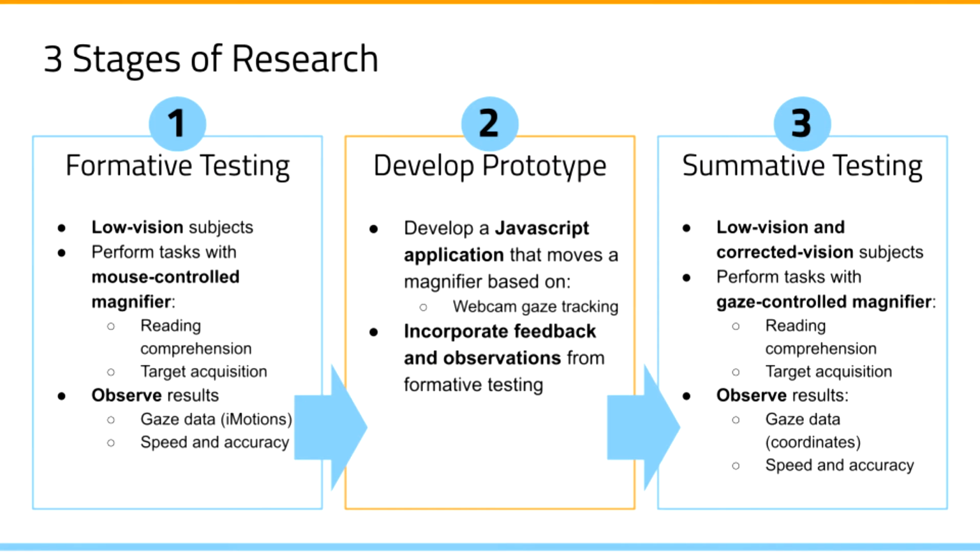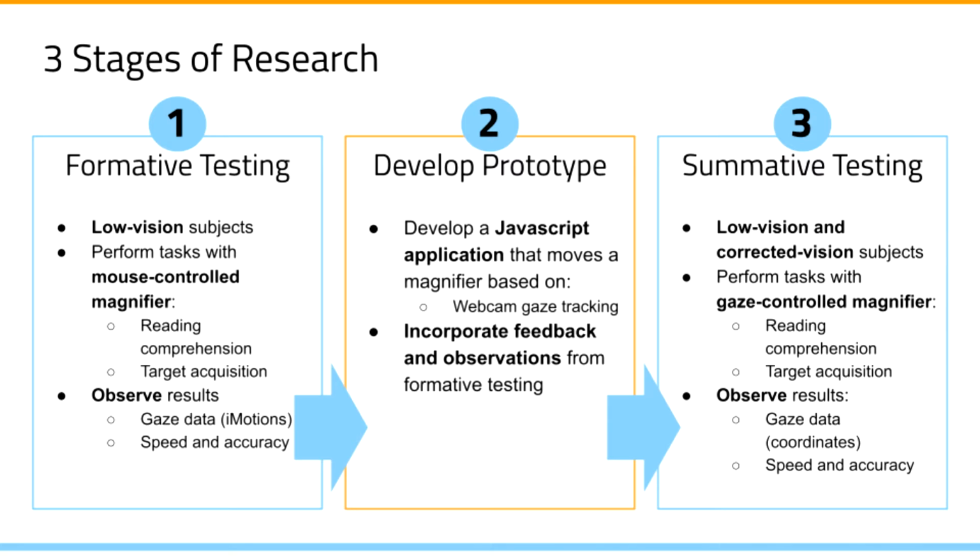We conducted our research in 3 stages. We began with formative testing with low vision subjects who completed reading comprehension and target acquisition tasks using a preliminary version of our magnifier, which was controlled by the mouse. We used iMotions' online data collection module to collect gaze data, and we recorded the speed and accuracy with which they completed the tasks.